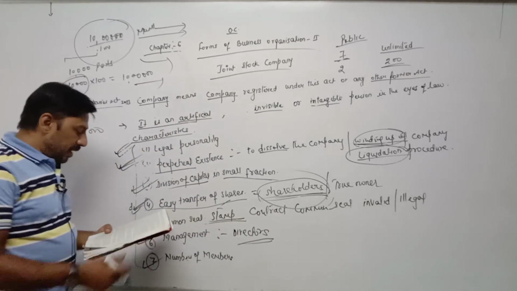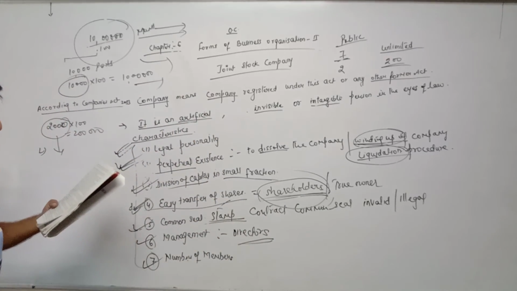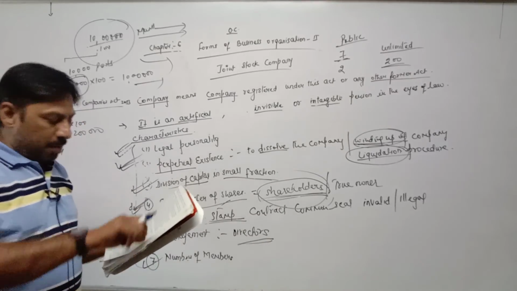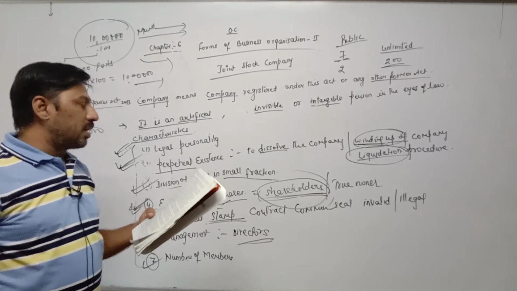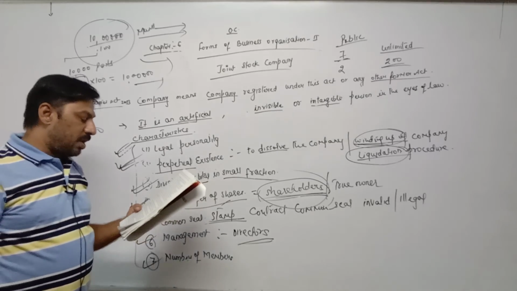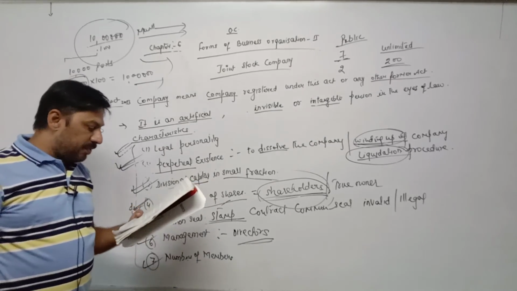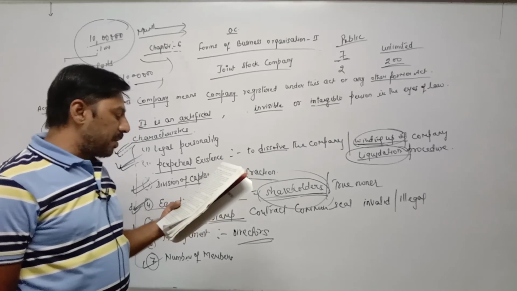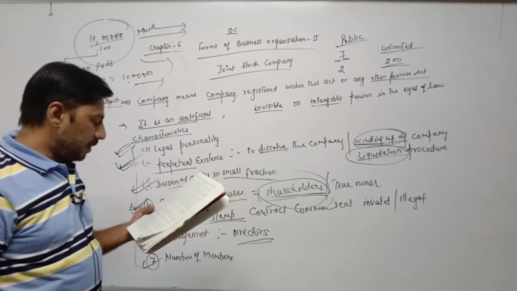According to the textbook, the minimum number of members in a private company is 2 and the maximum is 200. In a public company, the minimum number of members is 7, while there is no restriction, meaning unlimited, on the maximum number of members.